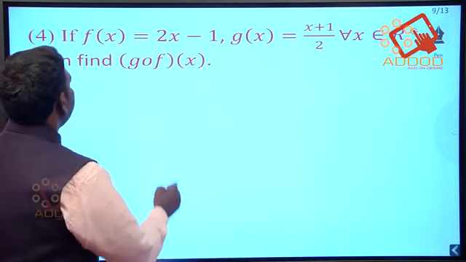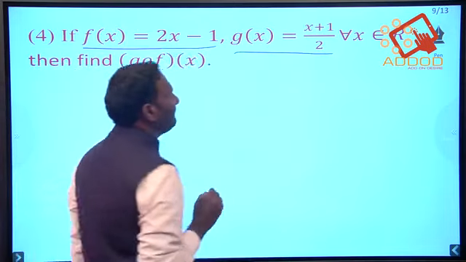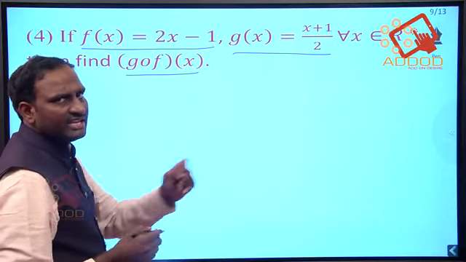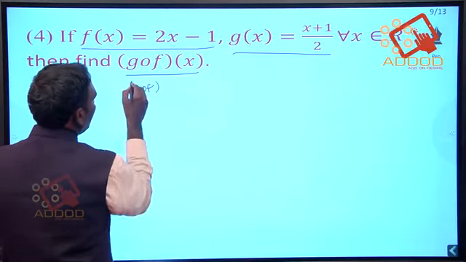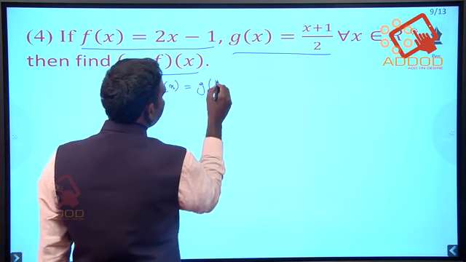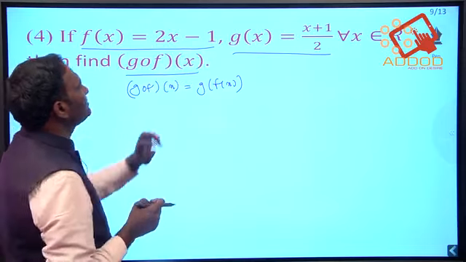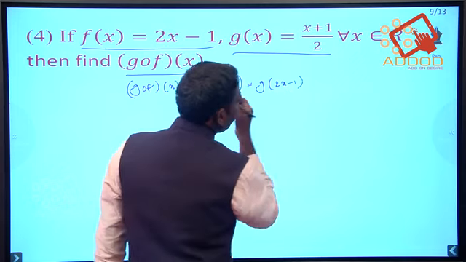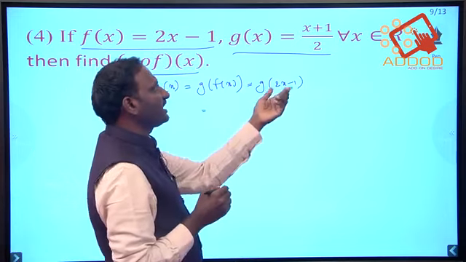Right. So here f of x is given by 2x minus 1 and g of x is given by (x plus 1) by 2. He is asking the value of g circle f of x. Just now we described that value. So here I am taking g circle f of x, which is described by g of f of x. The f of x value is already mentioned in the question, that is 2x minus 1. So this is what f of x is replaced by. Now the g function operation starts from here.